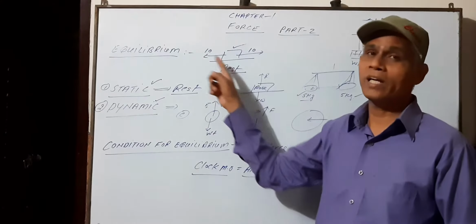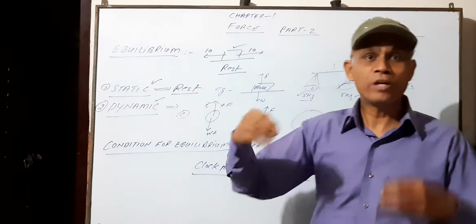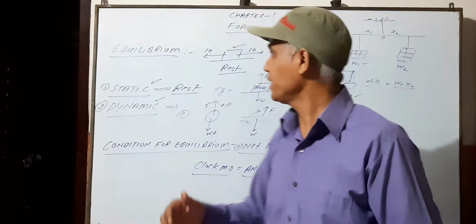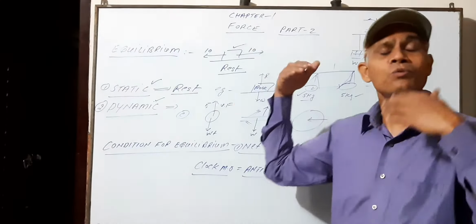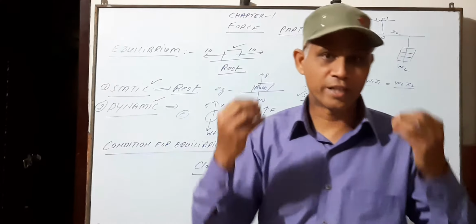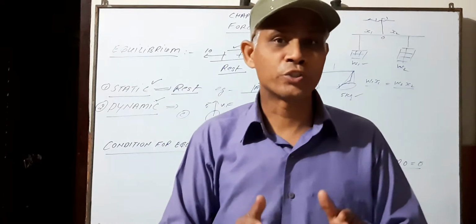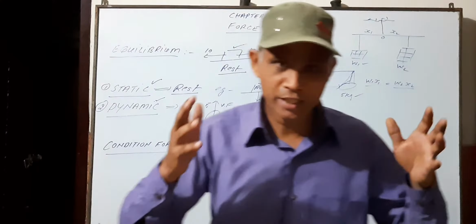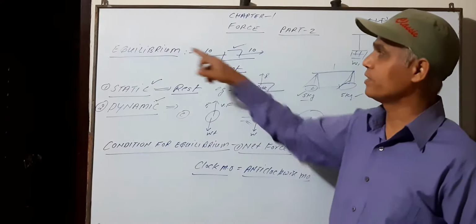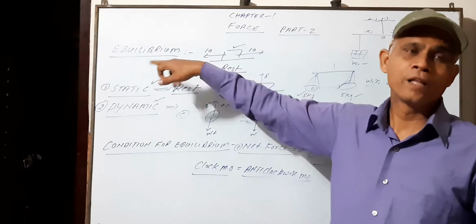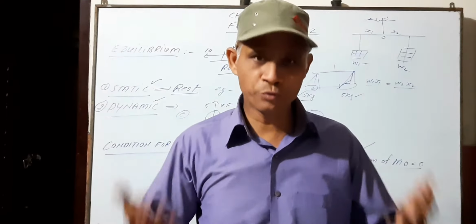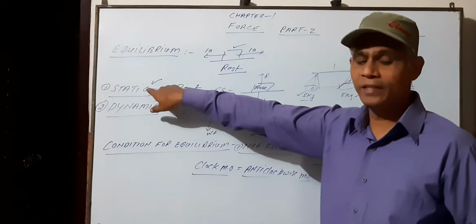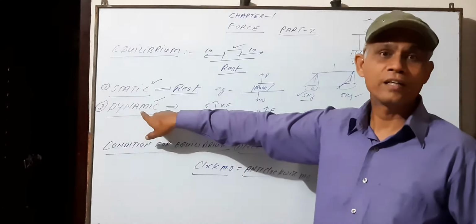So this is known as equilibrium: when many forces are acting on the body, but the body is not changing its state of rest or of motion. It may be linear motion, it may be rotatory motion. That is known as equilibrium. Now, equilibrium is of two types. What are those? First is static equilibrium and second is dynamic equilibrium.